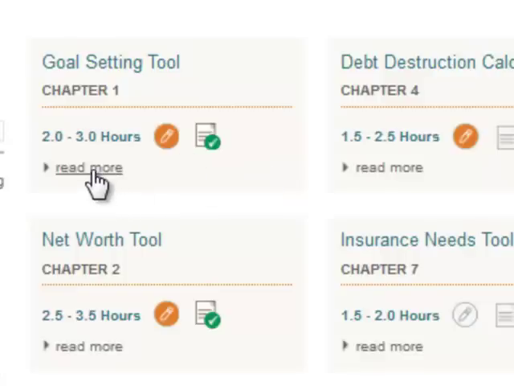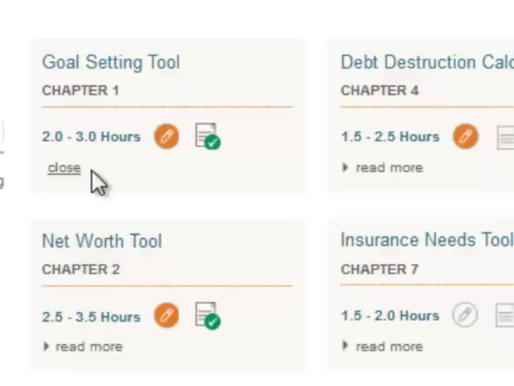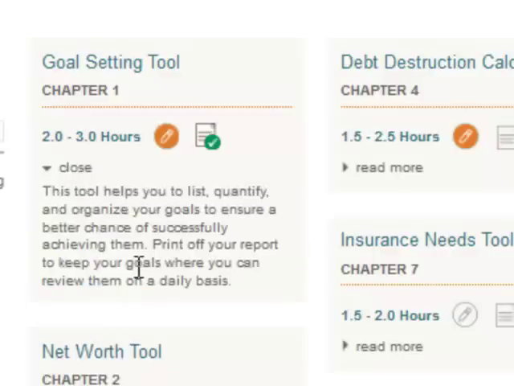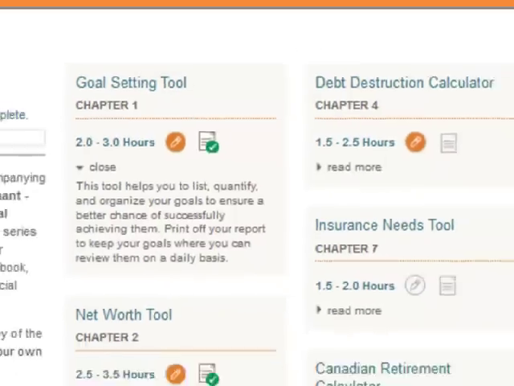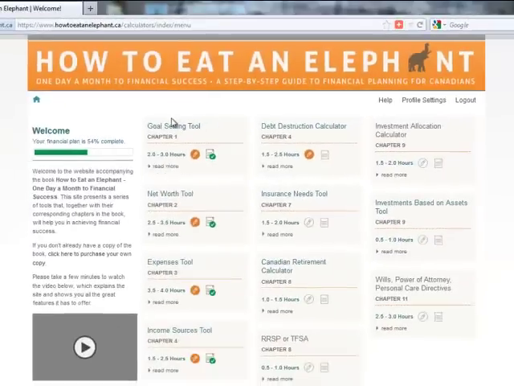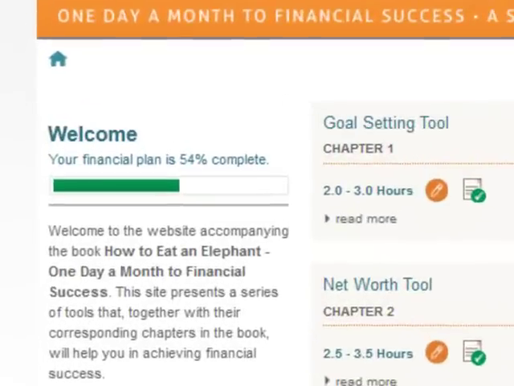To learn about the individual tools, simply click on the Read More button here. As you can see, a drop down will come and there's a simple description of what this tool is about, and that's available for all the tools as you go through the menu page here. As you can see, I've already completed these first 4 tools and I've started the next tool, and I'm already 54% complete of my overall plan. So as you go through and complete the individual tools, this completion bar will move towards 100%.